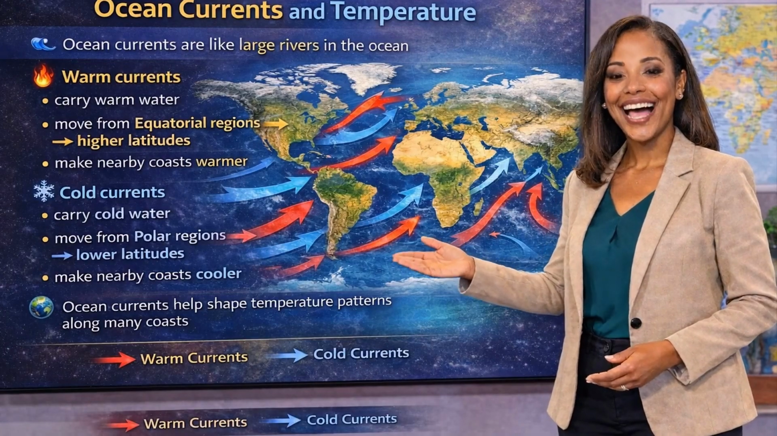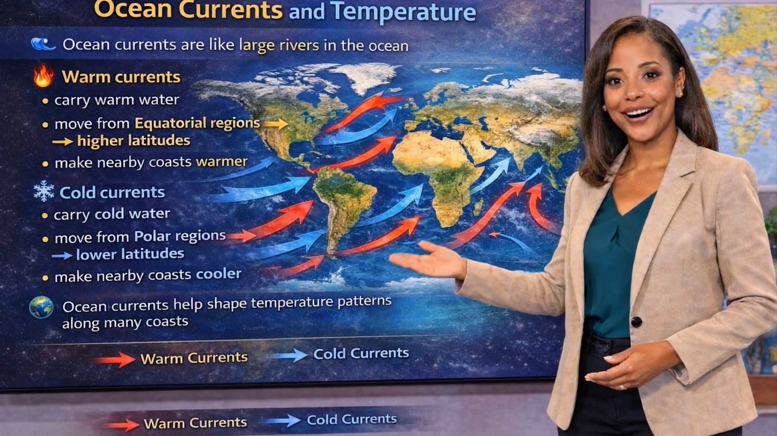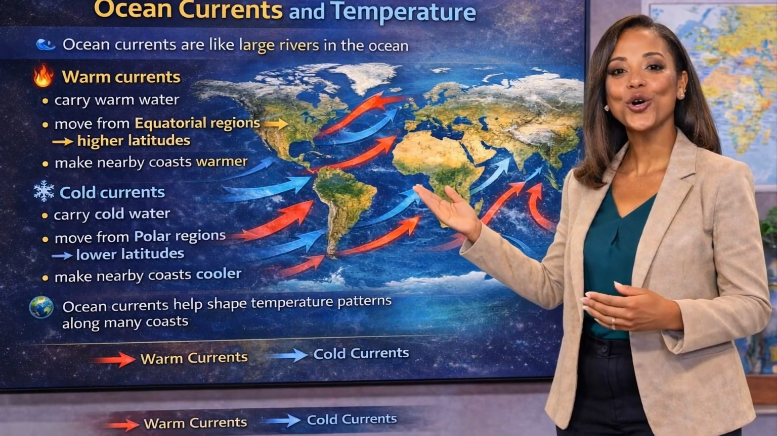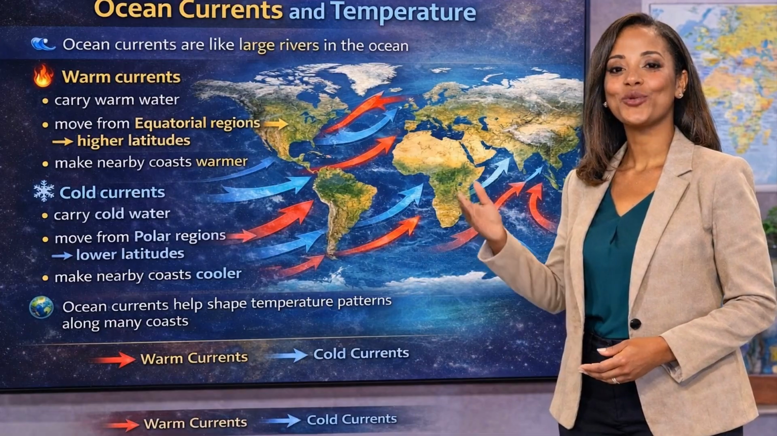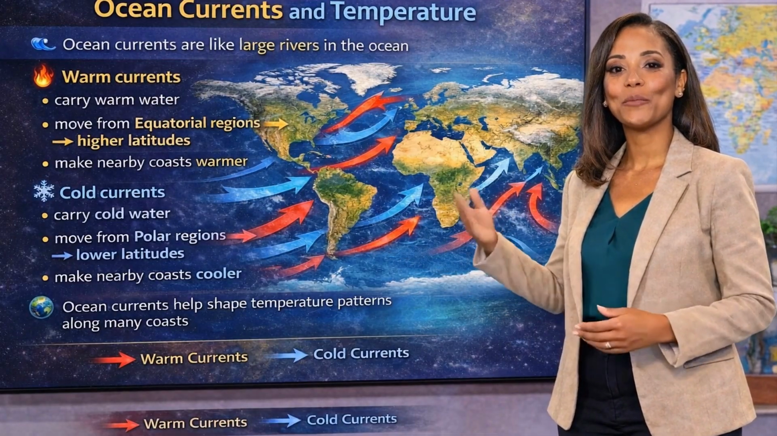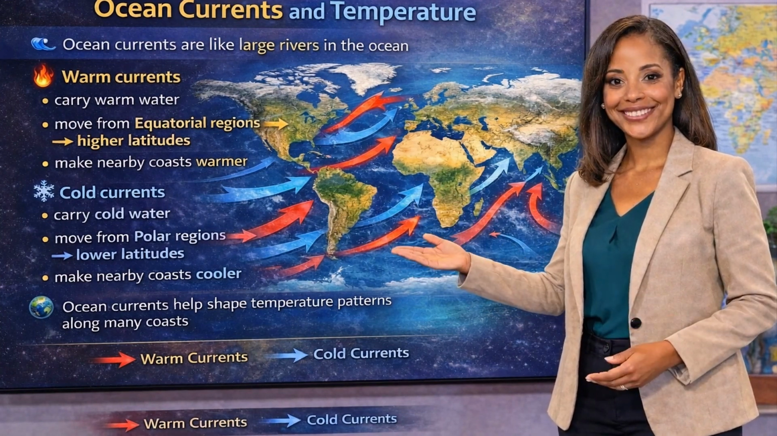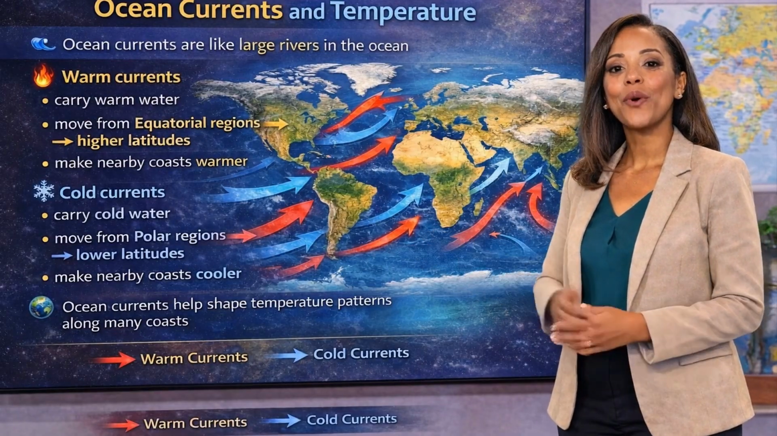Ocean currents are like large rivers flowing within the ocean. Some currents carry warm water, while others carry cold water. Think about pouring warm water into a basin of cool water. The warmth spreads through the basin. In a similar way, warm ocean currents carry heat to nearby coastal areas, making them warmer.